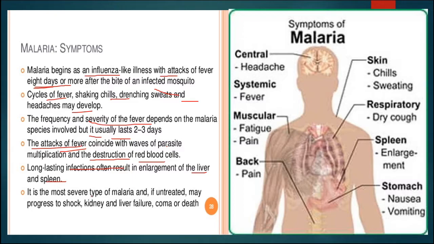It is the most severe type of malaria. If untreated, it may progress to shock, kidney and liver failure, or coma, even death also. So here we can see the symptoms of malaria, that is headache, then fever, then in muscles fatigue and pain, then back pain, skin is affected, then chill, sweating, then respiratory dry cough, then in spleen enlargement will take place, then stomach nausea, vomiting tendency. So all these are the symptoms of malaria.